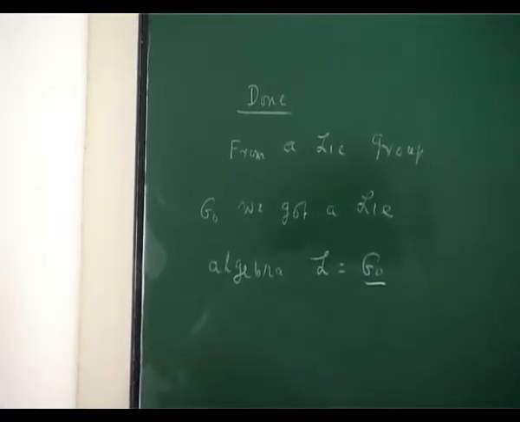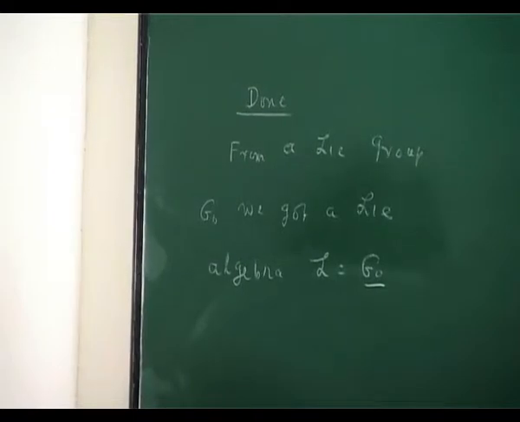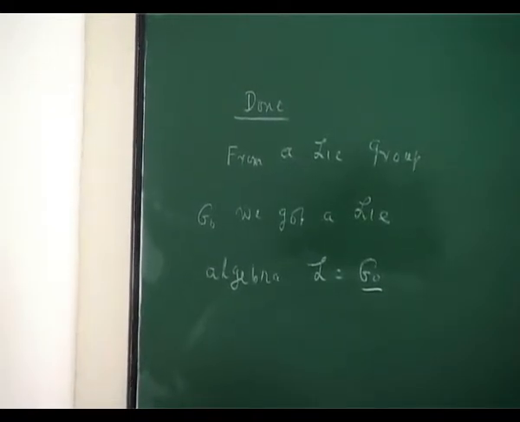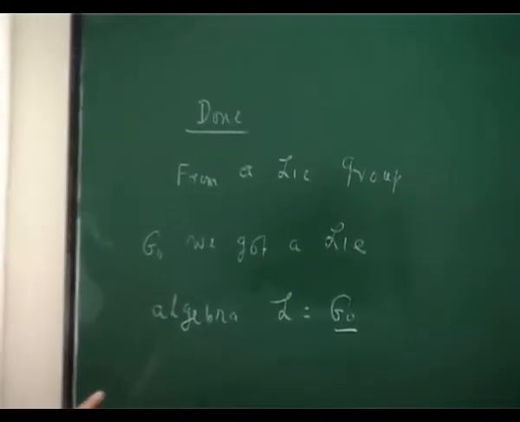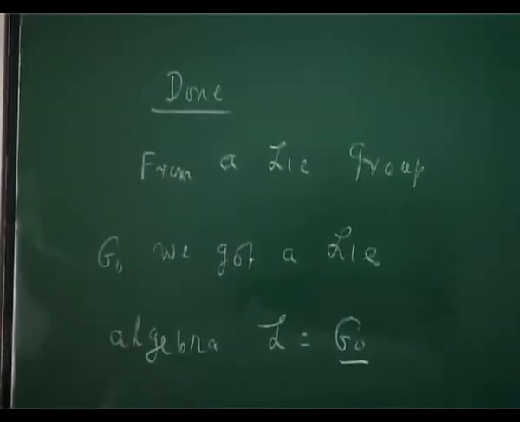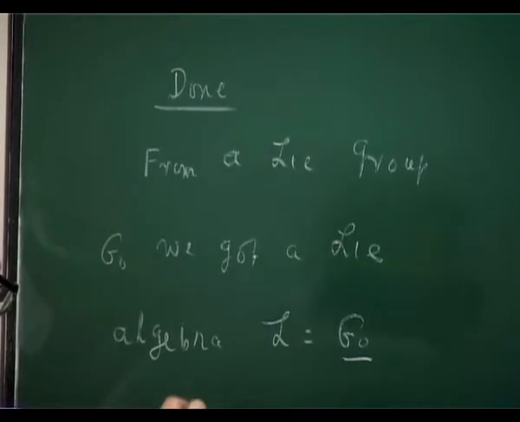And to compute this, for matrix groups, it is very easy. I mean, you don't have to compute the structure constants and so on. So, for matrix groups,